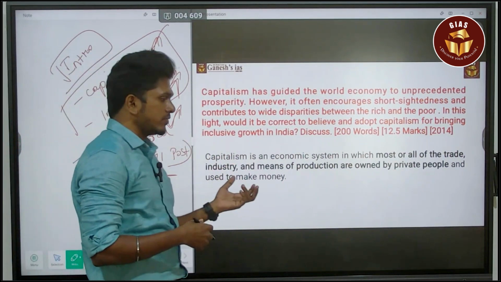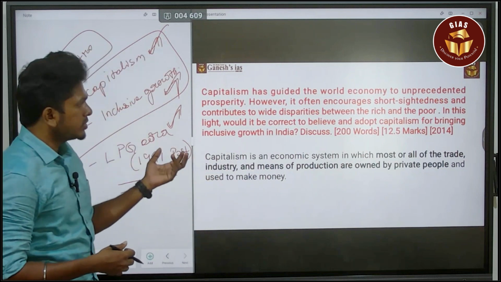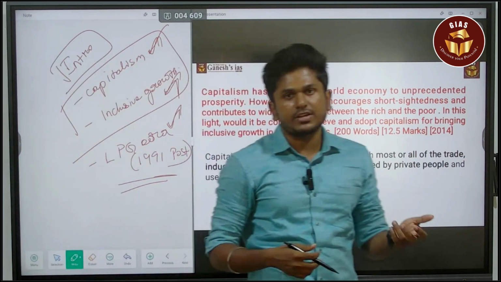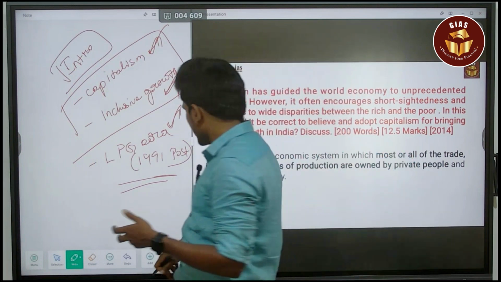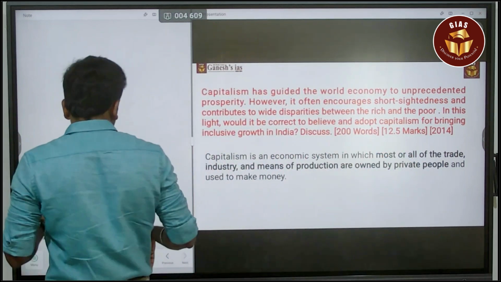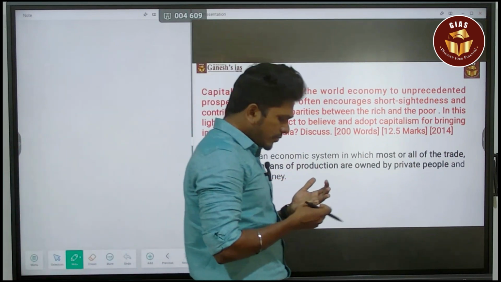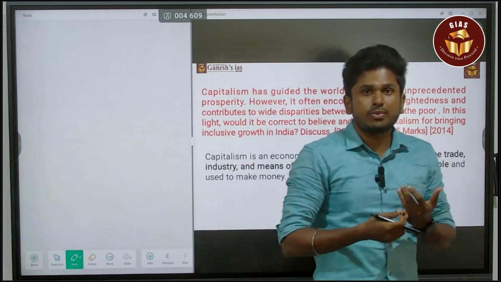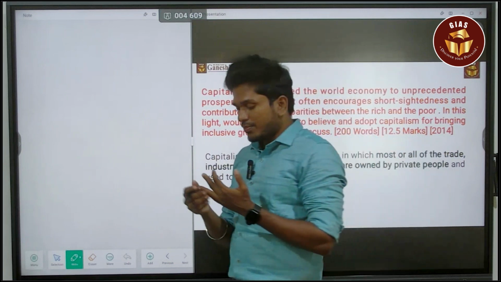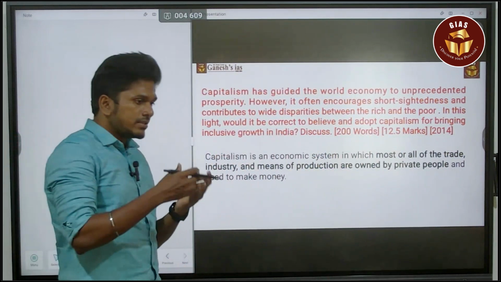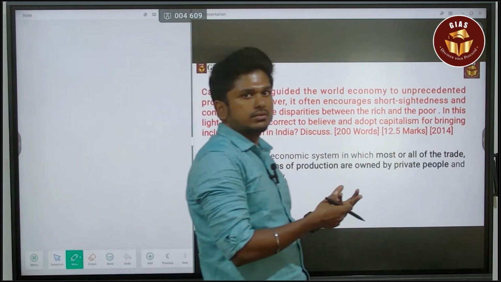So what is capitalism? It means most trade, industries and means of production are owned by private individuals. That is the simple thing about capitalism: it is privately owned. The consumer has major freedom in buying products, there is more access to products, and based on demand the supply will be created.